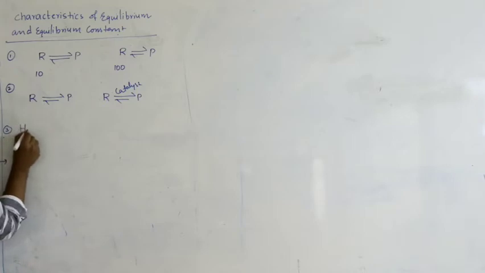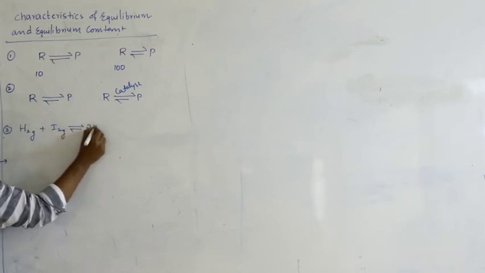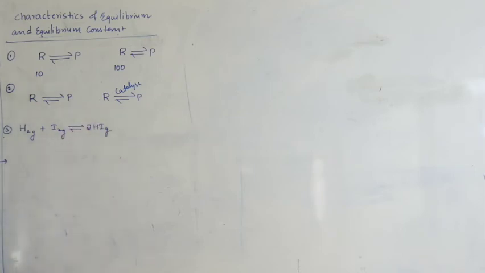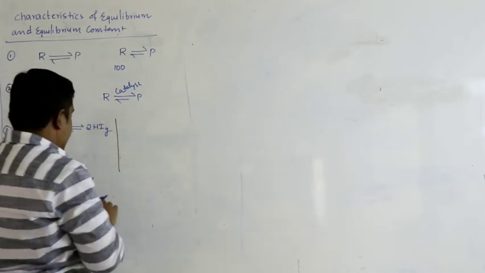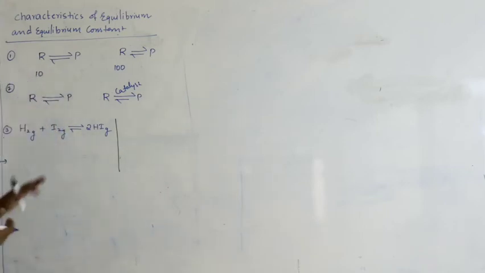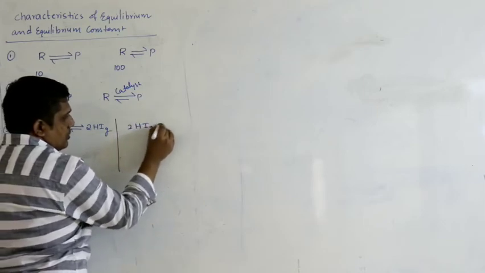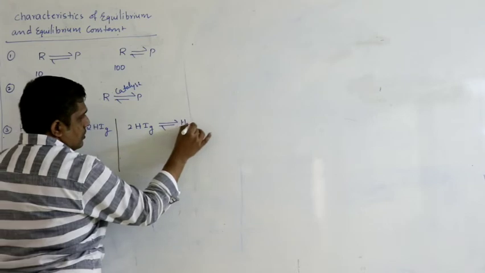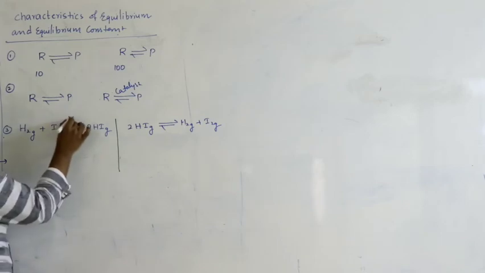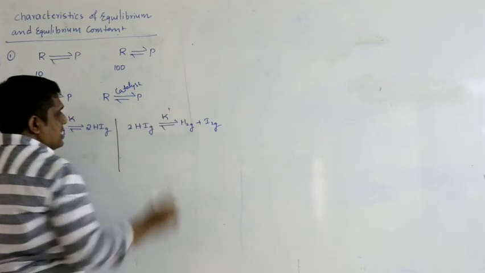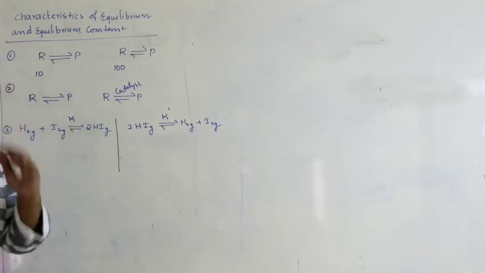Suppose I take a reaction like this, H2 gas plus I2 gas in equilibrium with HI gas. I am reversing this reaction. Reversing means products become reactants, reactants become products. Let us call its equilibrium constant as K. Let us call its equilibrium constant as K dash. The question is, are they same or different? Let us see how.